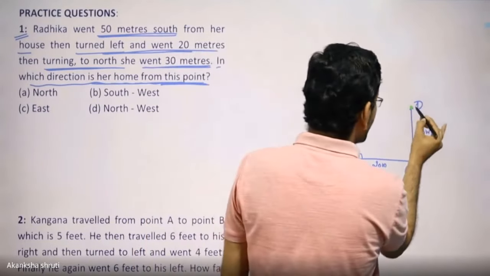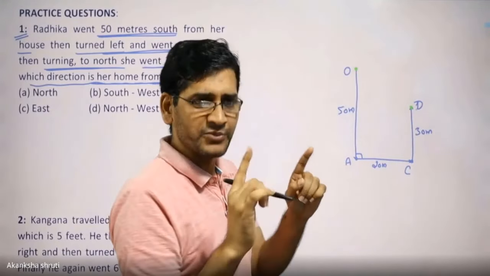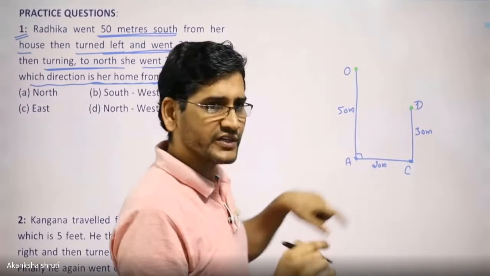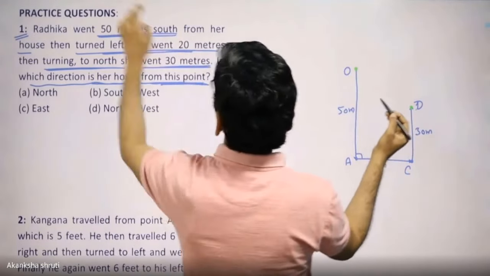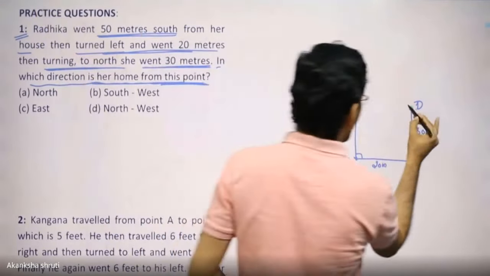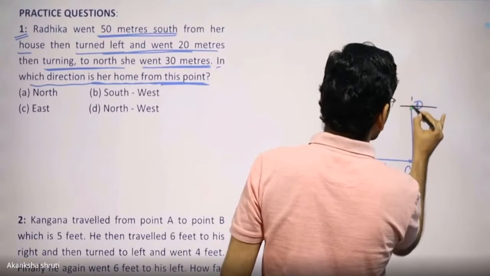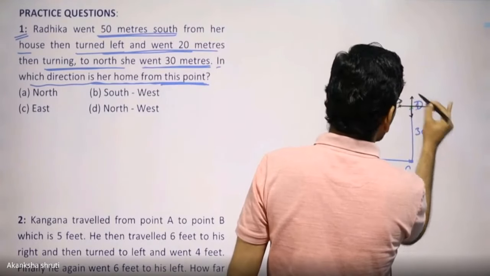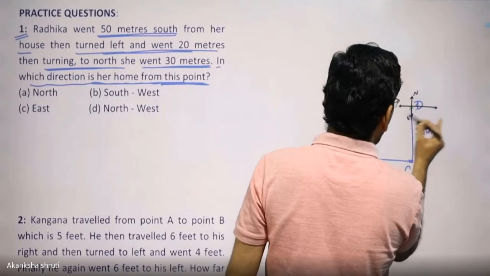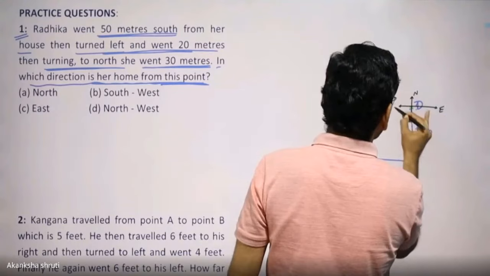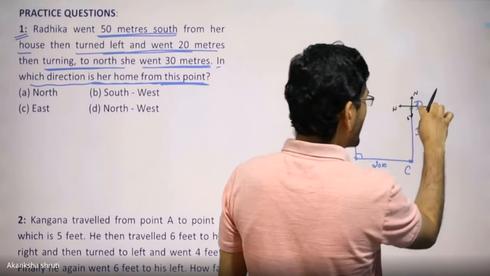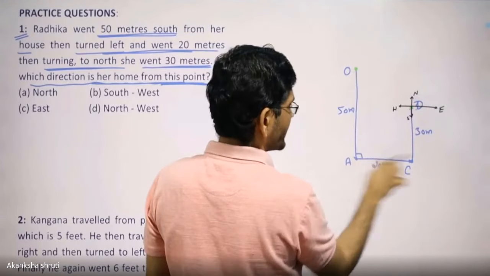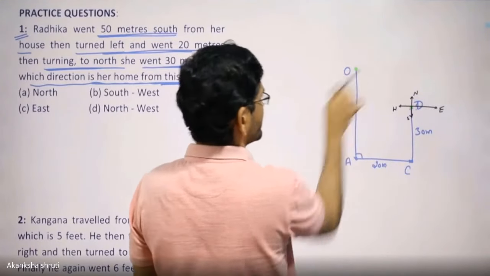So student, for this now you have to fix your frame for the direction at point D. So while you are going to fix your frame at point D, your frame will be something like this. Okay, students? This will be north, this will be south, this will be east, this will be west. Wherever required to consider direction, you fix this frame.